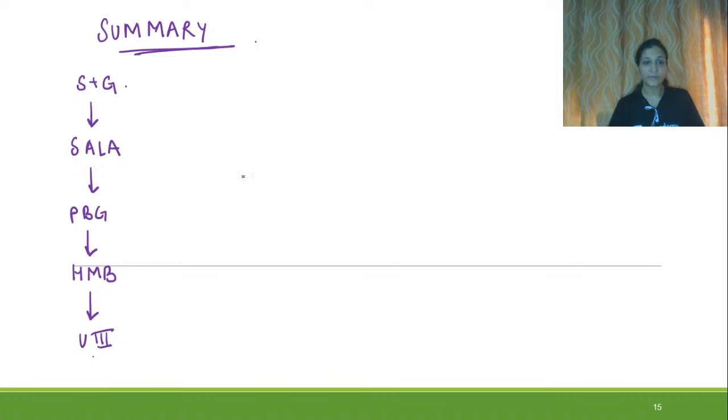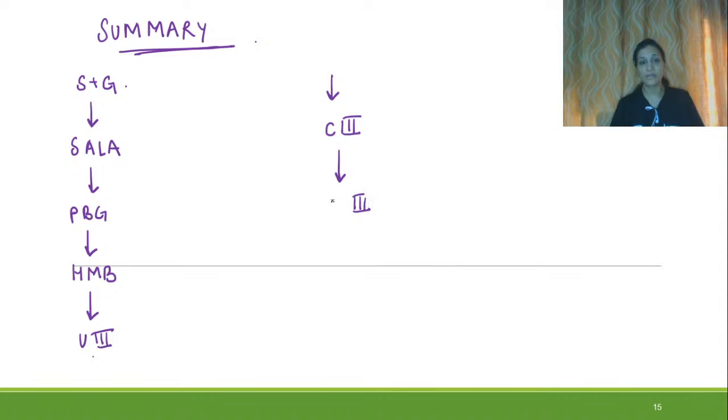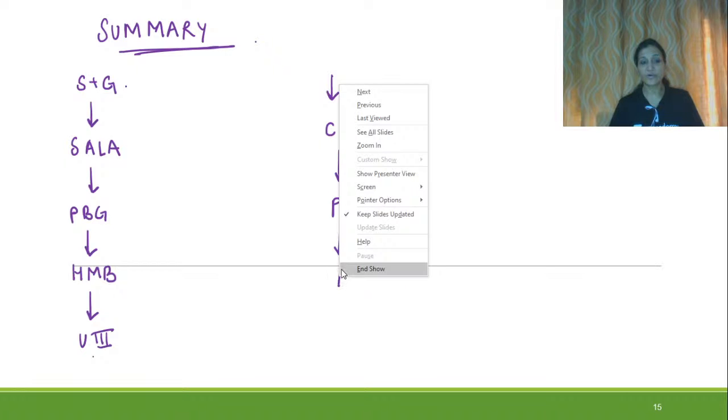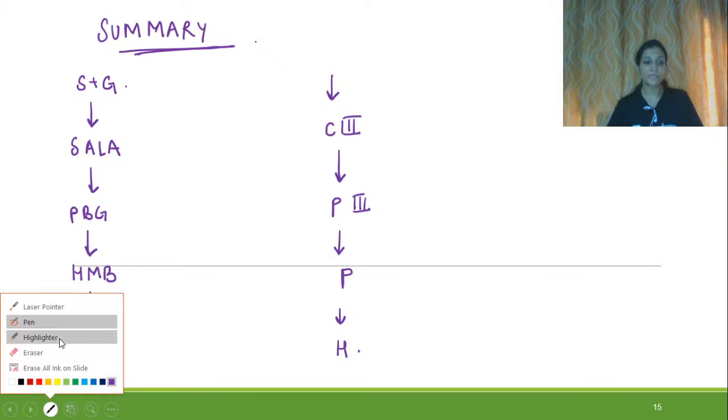Further it will lead into formation of coproporphyrinogen 3, and coproporphyrinogen 3 will lead into protoporphyrinogen 3. From protoporphyrinogen 3 it will lead into protoporphyrin, and finally into formation of heme. So how is this happening?